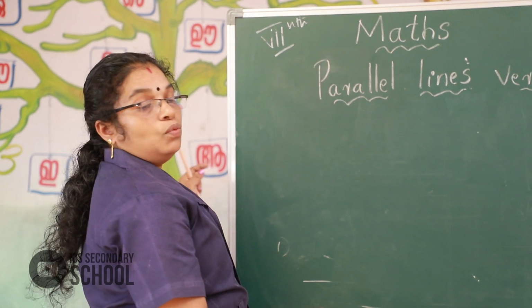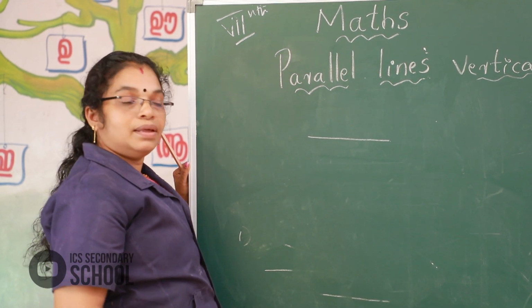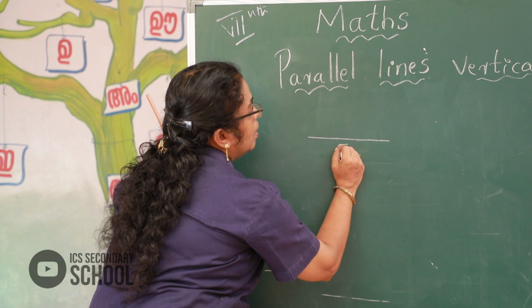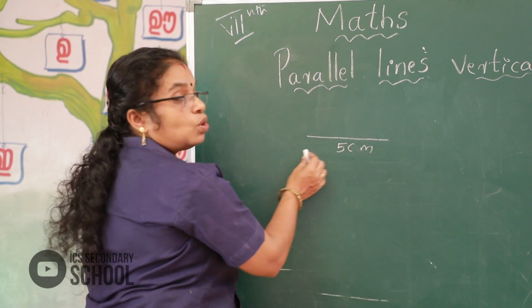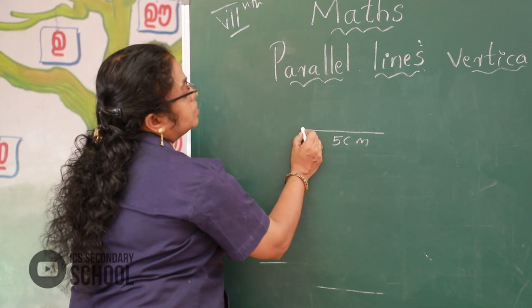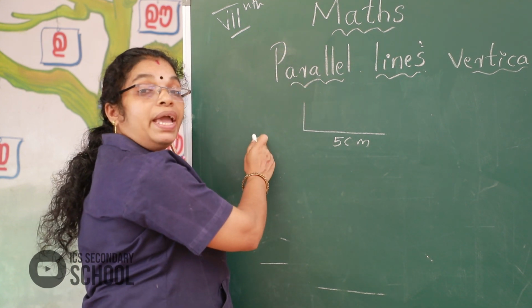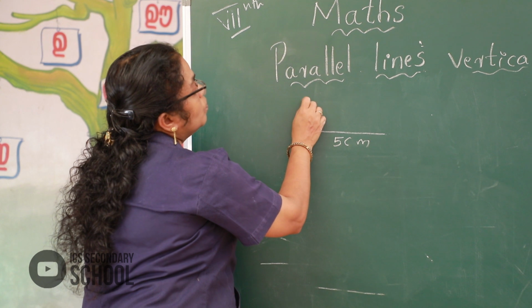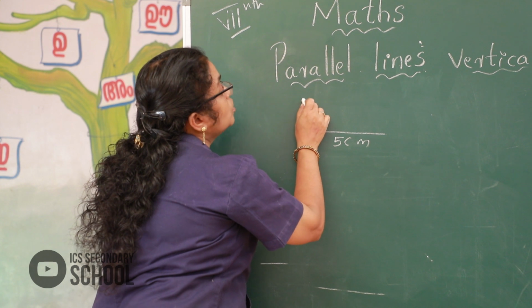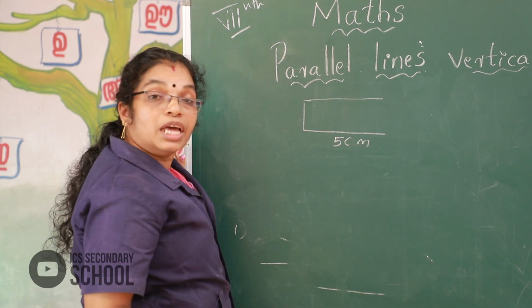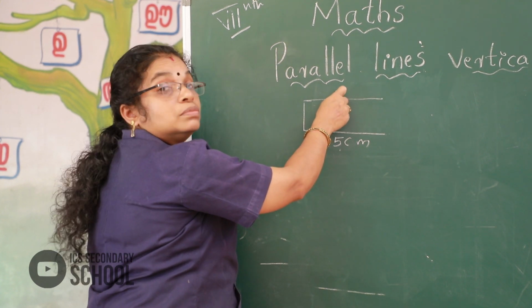Look, first we draw a 5 centimeter horizontal line. This is the length of a rectangle. Next, a vertical line. This is the breadth of a rectangle. Then we join and draw another horizontal line. This is the length of the rectangle, and it is also 5 centimeter, the same measure.